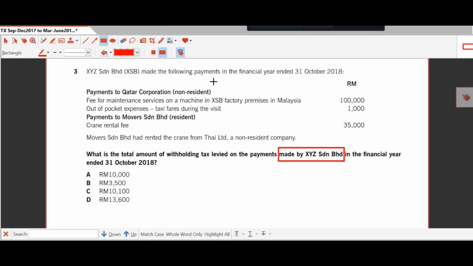The fee for maintenance services on a machine in XXB factory premises in Malaysia, and out-of-pocket expenses, taxi fare during the visit.